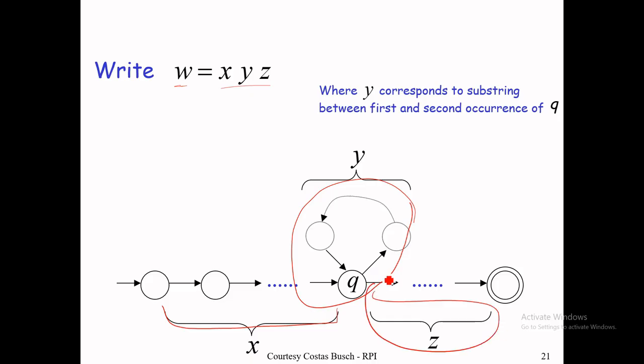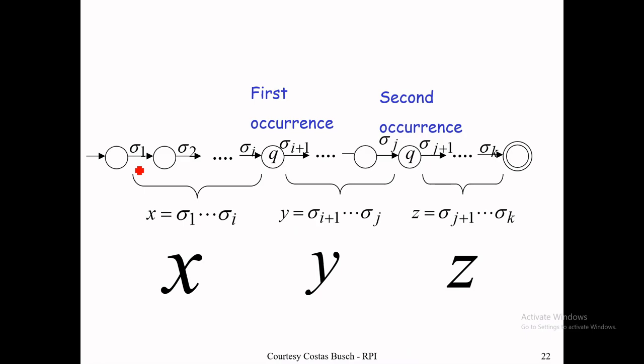So we decompose W in such a way that the first part X has no repetition, the last part Z has no repetition, and Y is the part involving the loop or cycle. If X has characters sigma 1 to sigma i, Y has sigma i plus 1 to sigma j, and Z has sigma j plus 1 to sigma k.